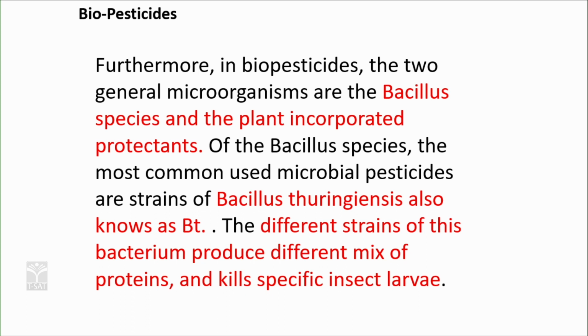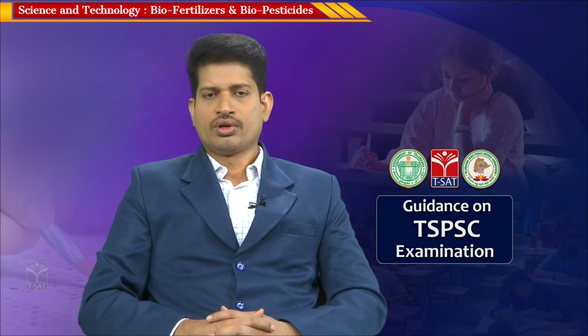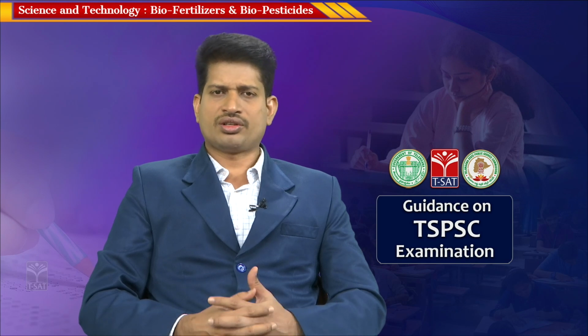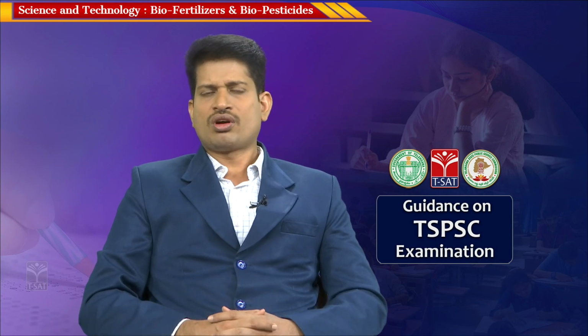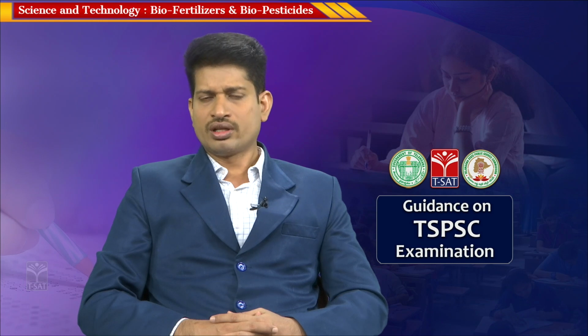Pest specific means they kill only the pest causing harm to the crop, whereas chemical pesticides synthesized in factories are not pest specific. When you spray pesticides, they not only kill pests like mosquitoes causing harm to the plant, they also kill spiders which do not harm the plant, and earthworms and microorganisms living in the soil when the pesticides percolate into the soil.